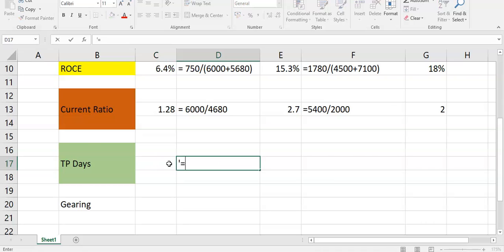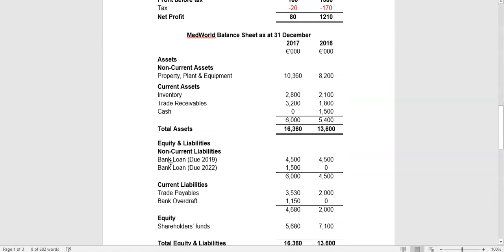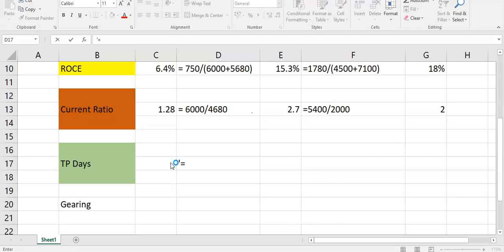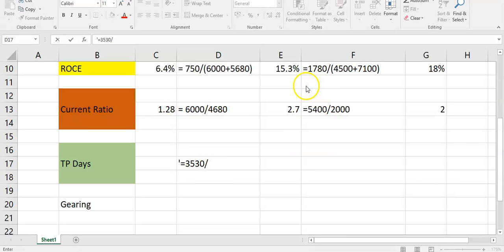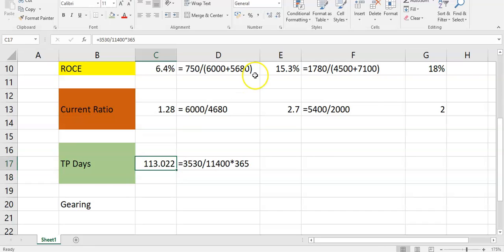Trade payable days is trade payables, here 3530, divided by cost of sales. If we had purchases, we might use it, but we don't. We only have cost of sales, 11.4 in positive, and then times 365. So 3530 divided by 11.4 times 365. So 113, the answer there is in days.